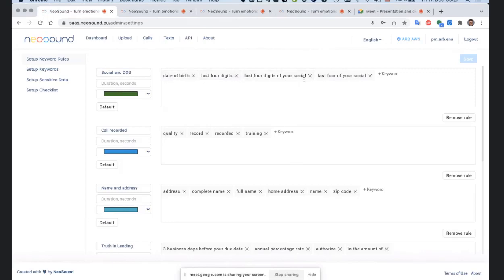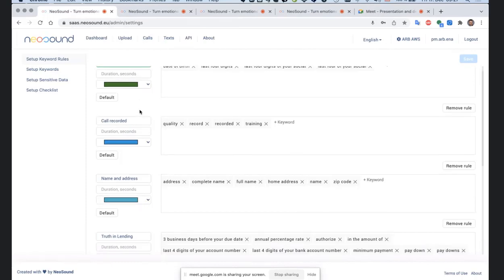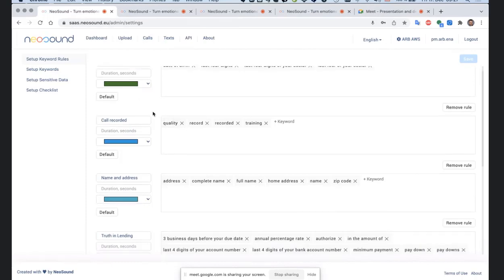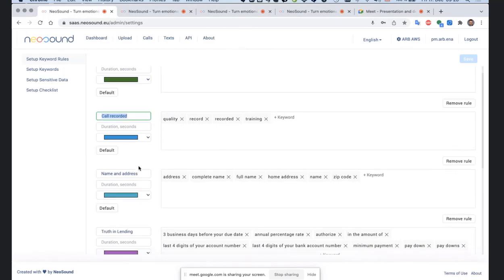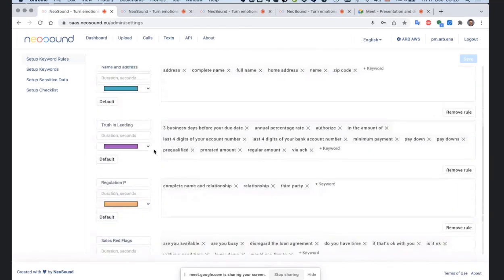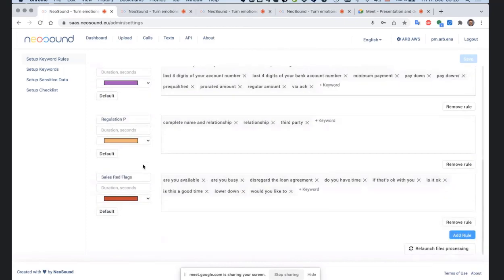They put in this list of words, and the call will be marked as social and DOB. From a compliance perspective, they have to say that the call is recorded, and the system detects that if one of these words was mentioned in the conversation, then the conversation is marked as call recorded. The same with name, address, regulation, sales red flags, and if any of these phrases are mentioned in the conversation, then it is sales red flags.